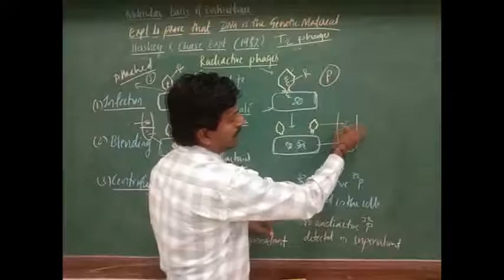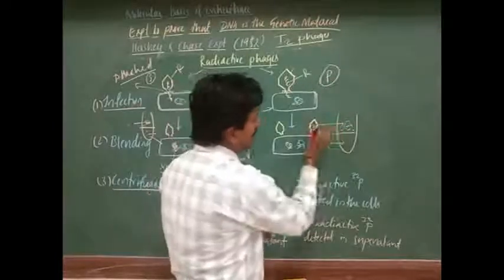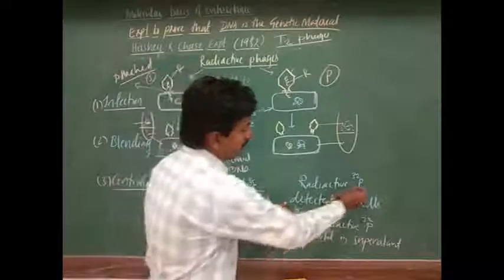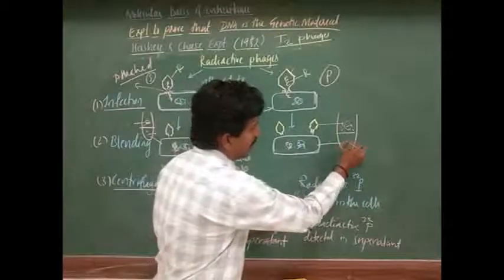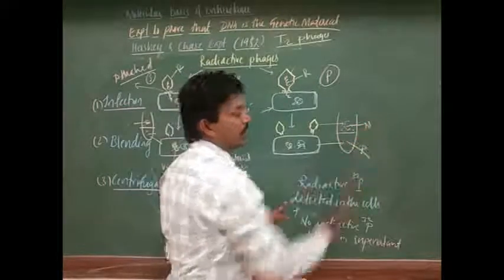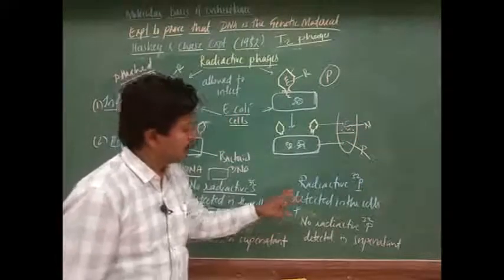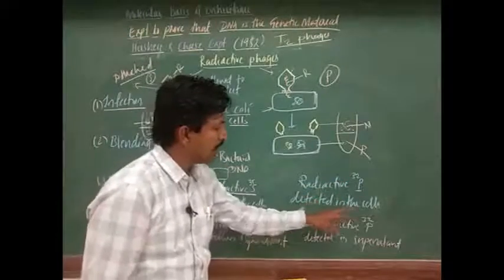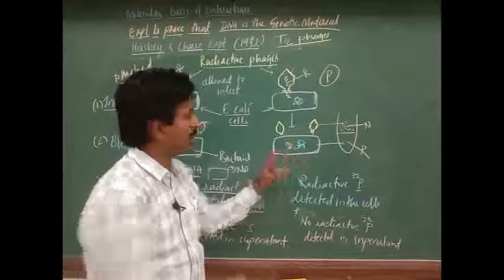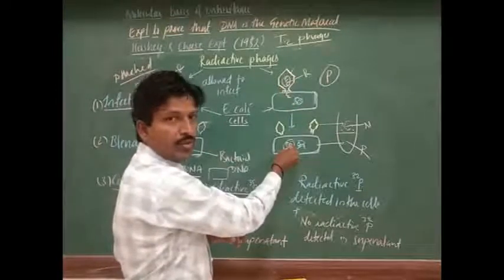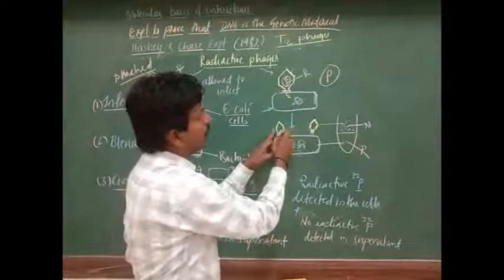In this area the capsules are there, and the radioactive substance is detected there, but not in the cells. Understood? Radioactive phosphorus is detected in the cells, but in the capsules there is no radioactivity.